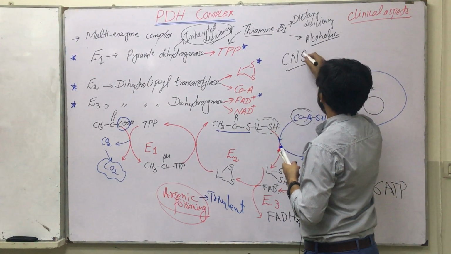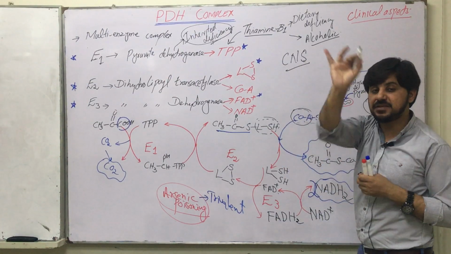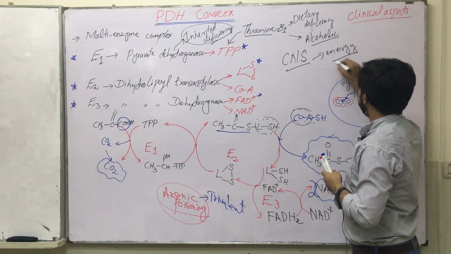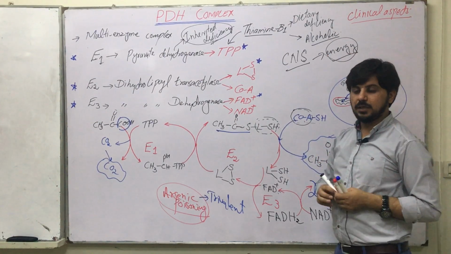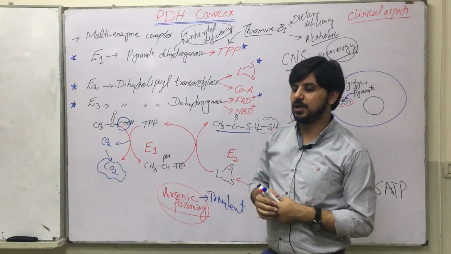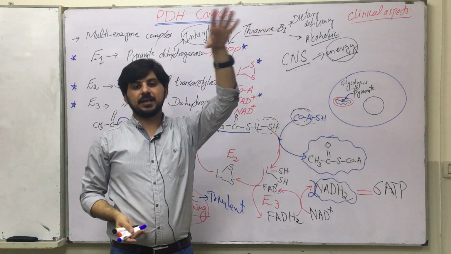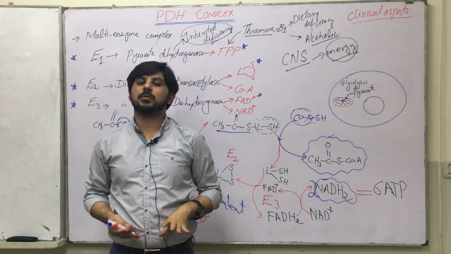The CNS consistently needs energy, and to fulfill these demands there must be aerobic respiration or an aerobic process.